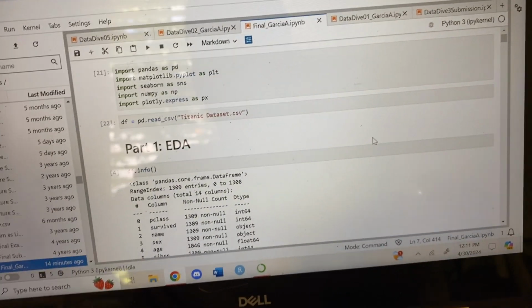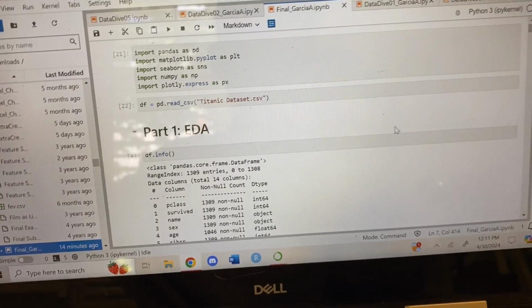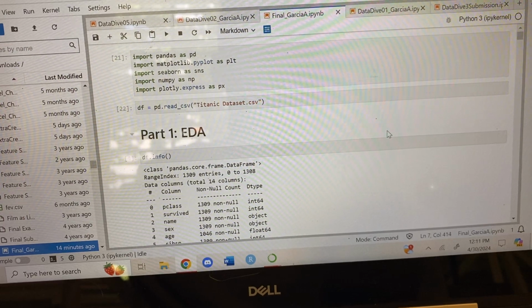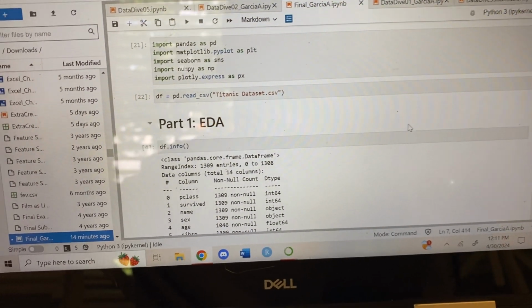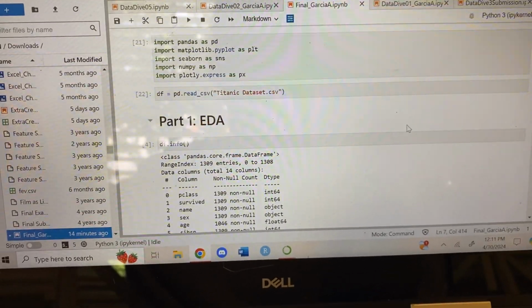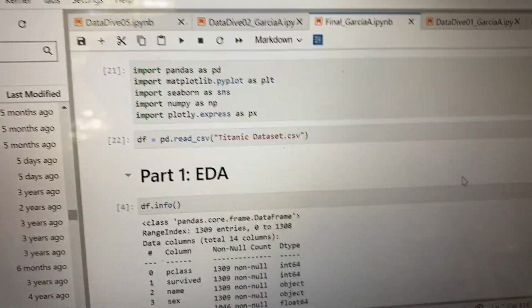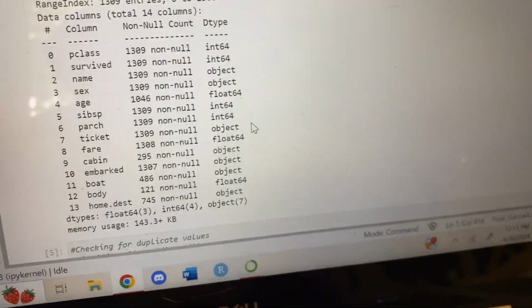So for this data dive, I decided to use the Titanic dataset, and I used classification to create models that would predict if a passenger survived the Titanic or not. So we have part one here for EDA.